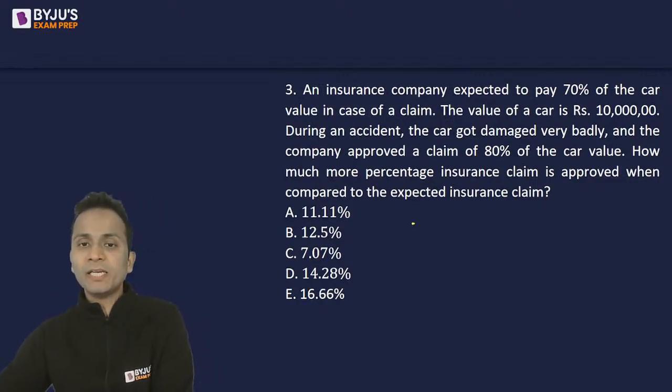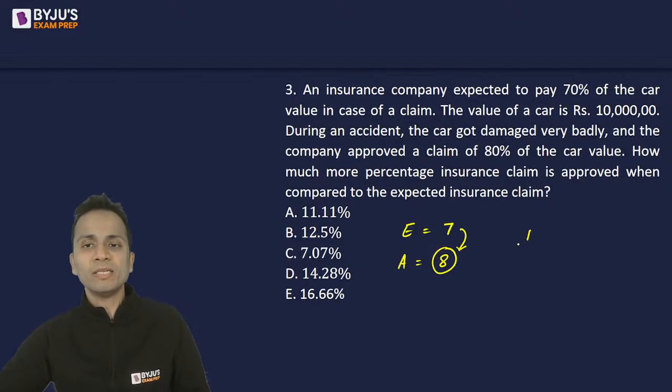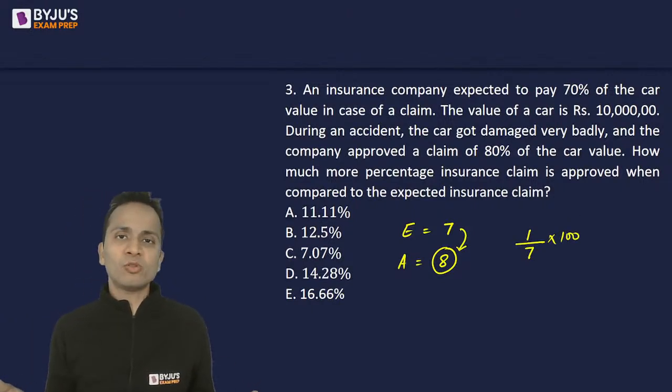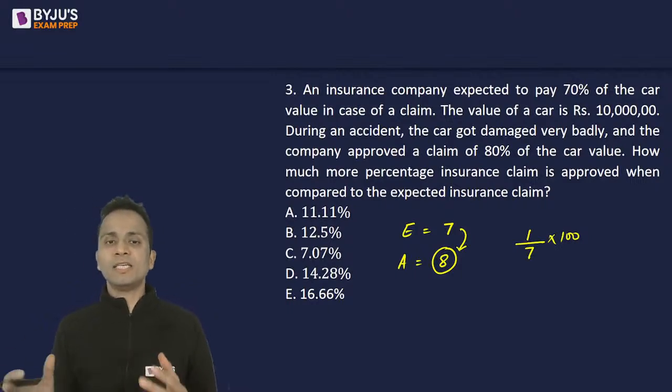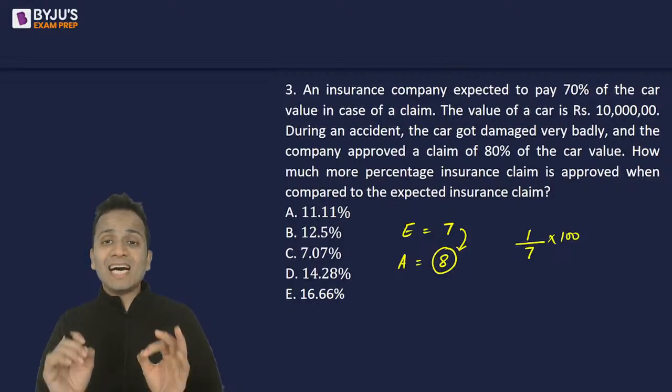Now, expected insurance claim is equal to 7 lakhs, and approved insurance claim is 8 lakhs. So, 8 lakhs is how much more than 7 lakhs? It is 1 lakh more than 7 lakhs, into 100. Now, 1 by 7 kitna hota hai in terms of percentages? It is 14.28 percent. ये चीज याद होनी चाहिए.